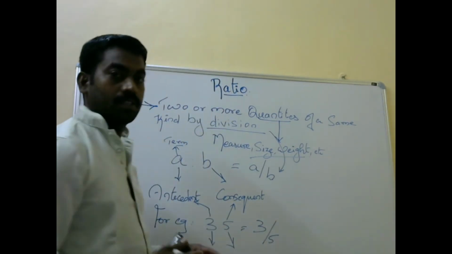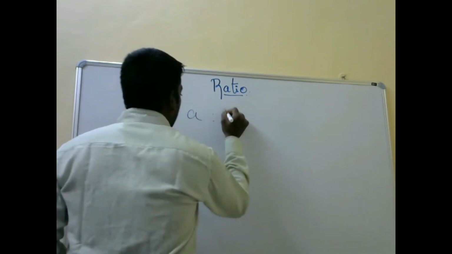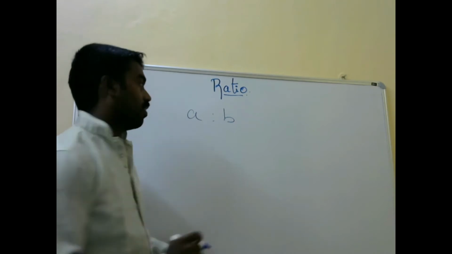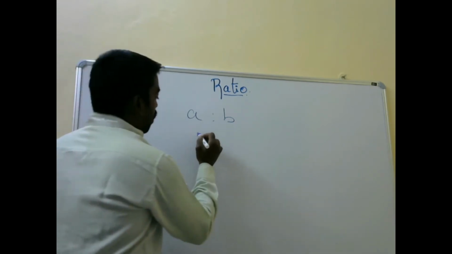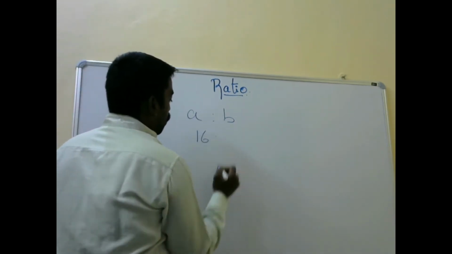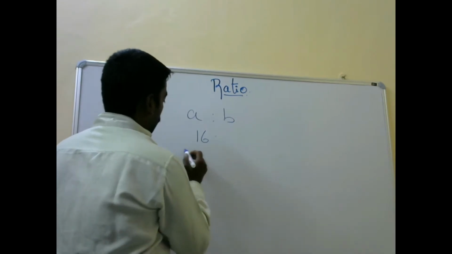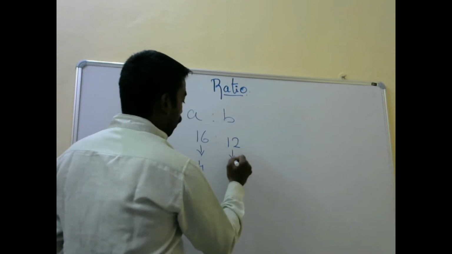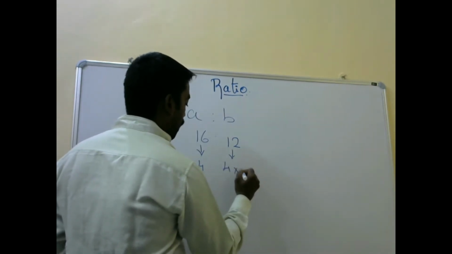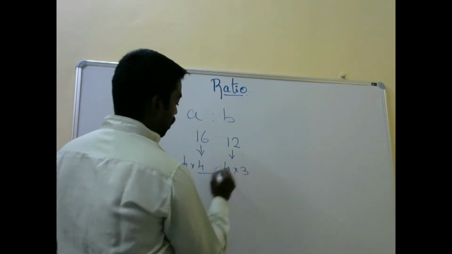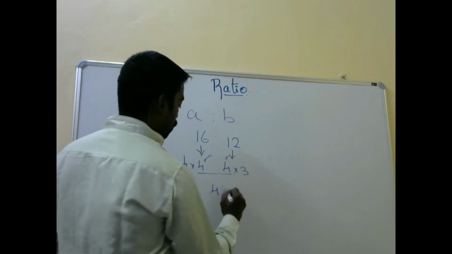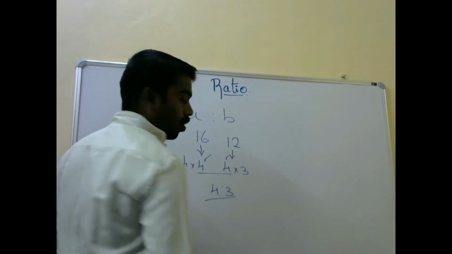Please note down this. Both the terms can be multiplied and divided by the same number. For example, 16 is to 12. How can you simplify it? 4 threes are 12, 4 fours are 16. These two are common, so they cancel out. What is the ratio? The ratio is 4 is to 3. Are you clear on this?